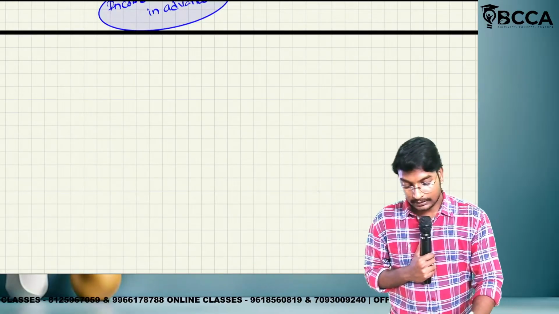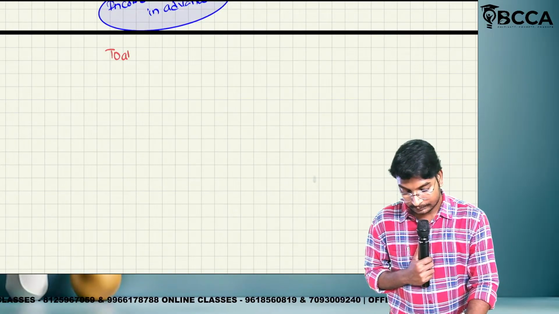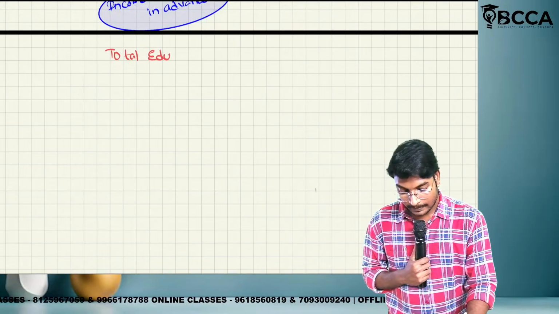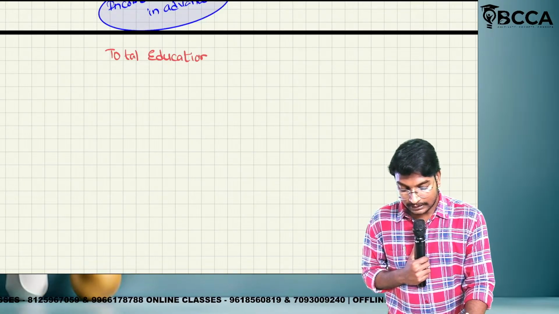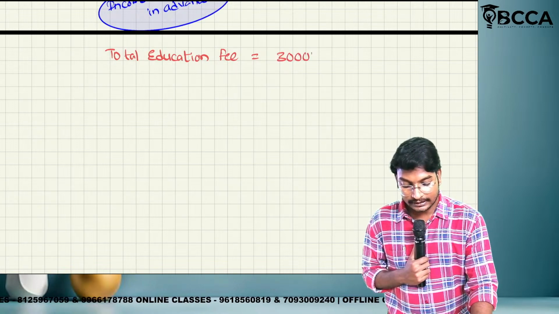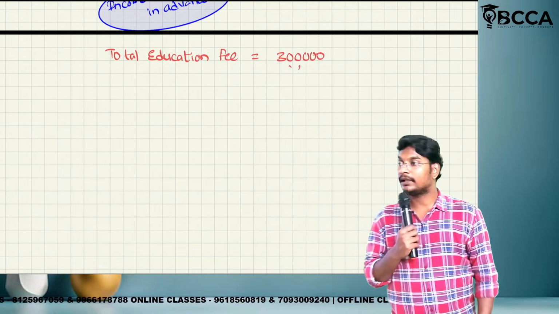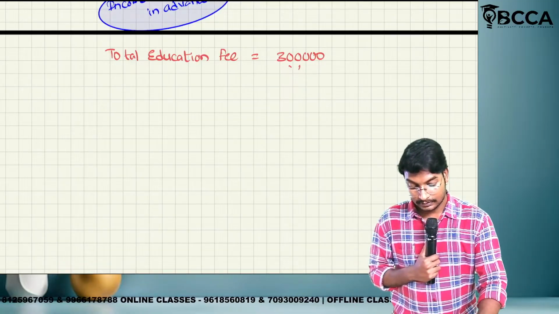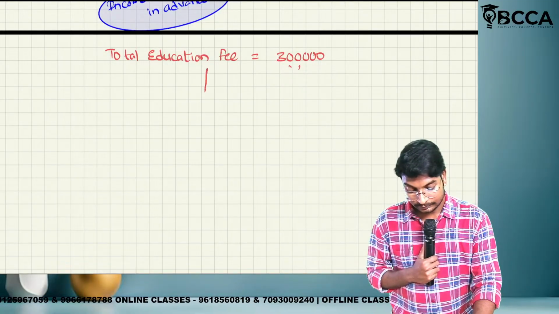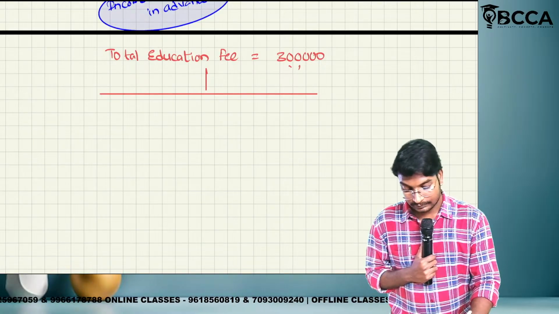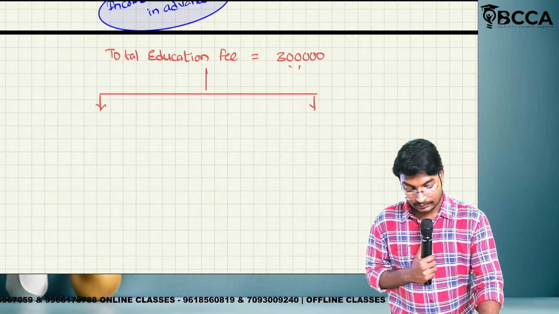So total education fee is equal to how much? 3 lakhs. In this 3 lakh, okay?